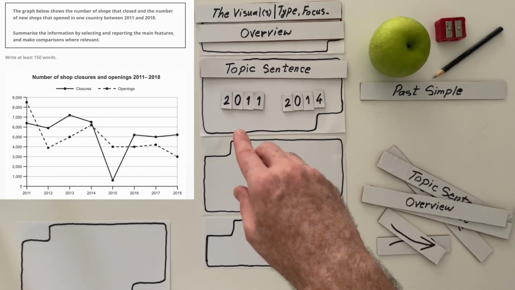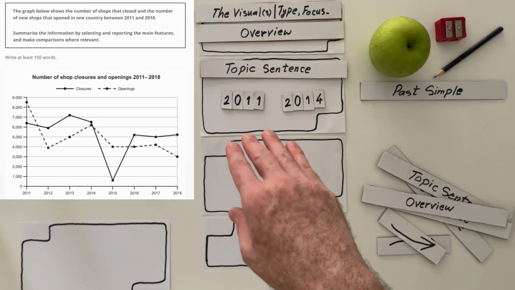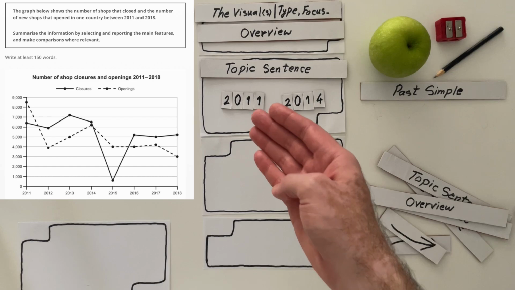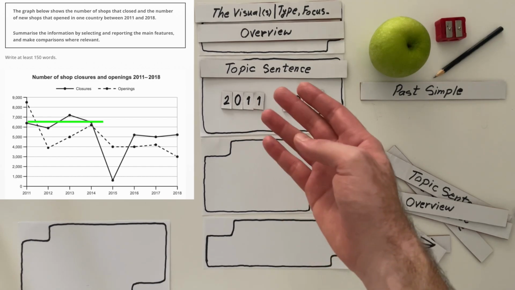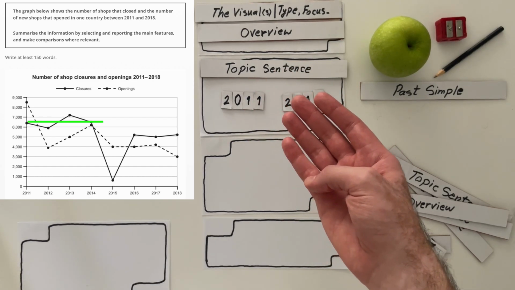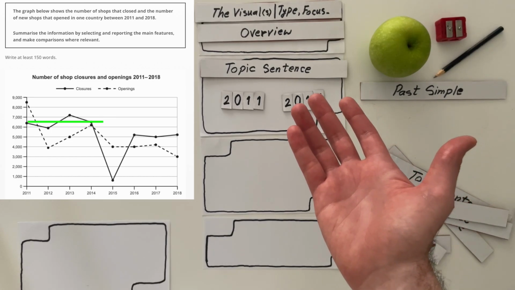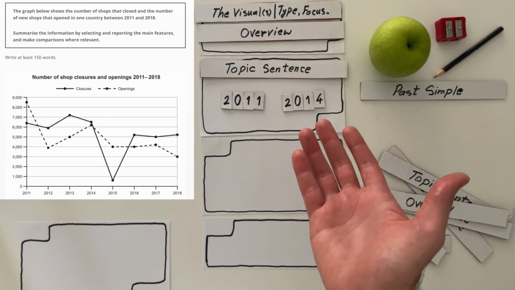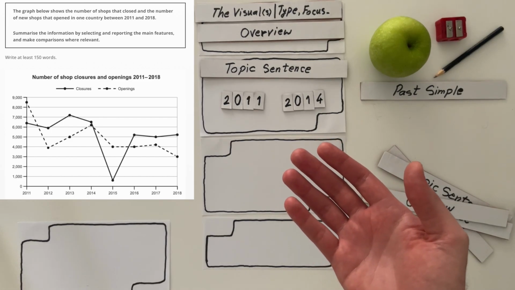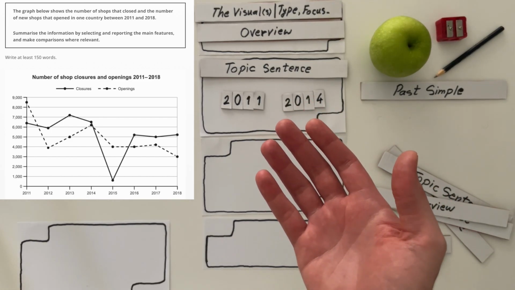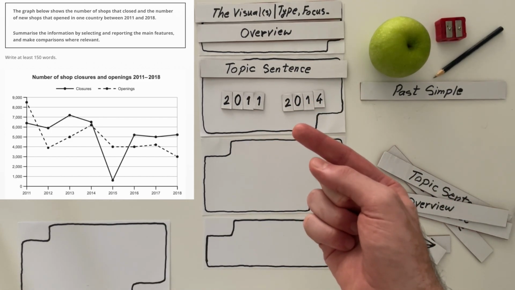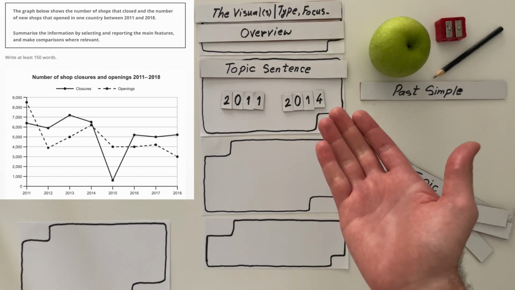And closures, the number of closures remained relatively stable. Look, it started at 6,000, let's just say 6,400, and it ended at around 6,450 or 6,500. And it remained relatively stable with its peak that happened in 2013.